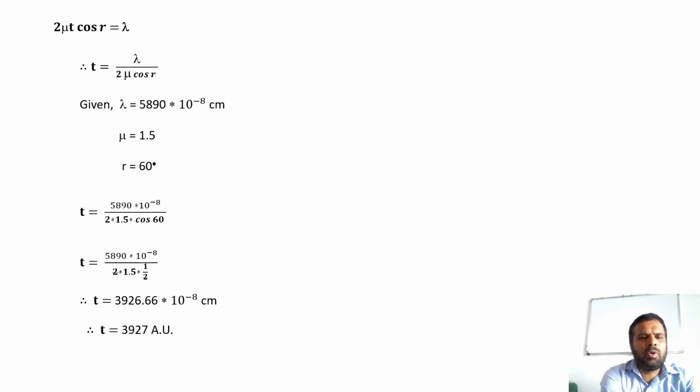Therefore, t is equal to 5890 into 10 raised to minus 8 divided by 2 into 1.5 into cos 60, that is equal to 5890 into 10 raised to minus 8 divided by 2 into 1.5 into 1 by 2. The 2 gets cancelled. t is equal to 3926.66 into 10 raised to minus 8 centimeters, or t is equal to 3927 angstrom.